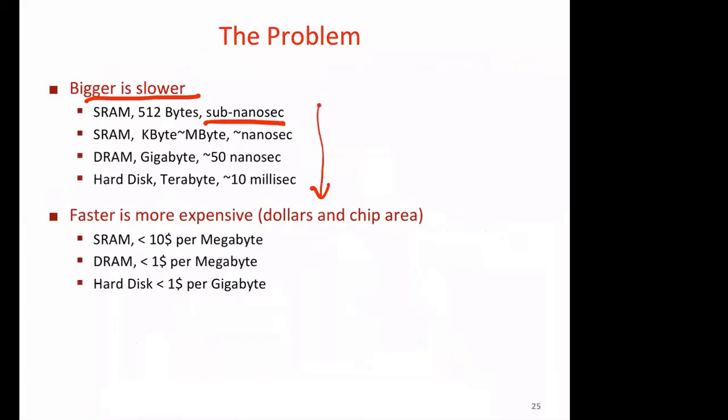Then look at the size; it's very small, 512 bytes. The next level of cache, say the L1 cache, is a kilobyte to megabyte. It's almost 10 to 20 times more in the second level cache, and the speed is nanoseconds.